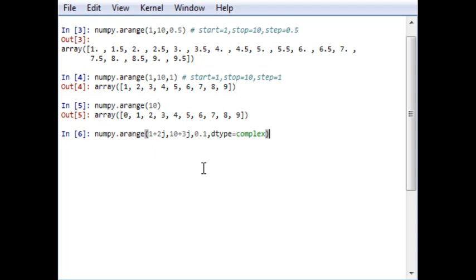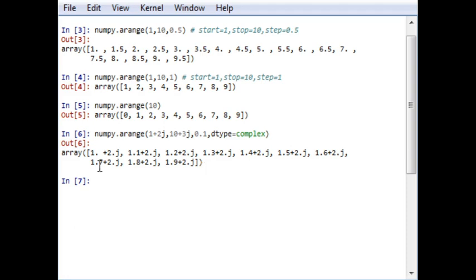So what happens when we run this command? Here we can see that it generates output with 0.1 range up to 1.9. There is no change in this output. It takes output up to 1.9.